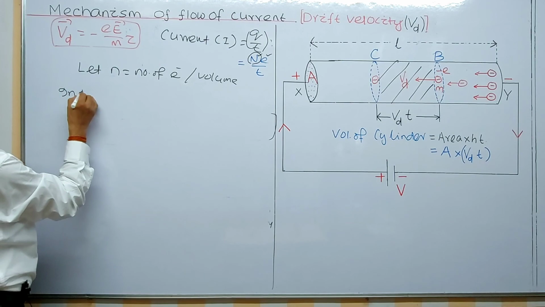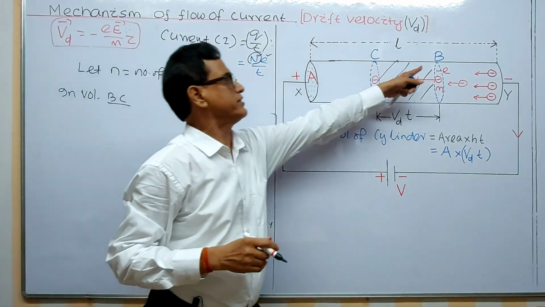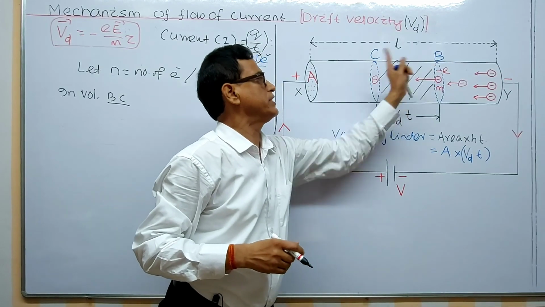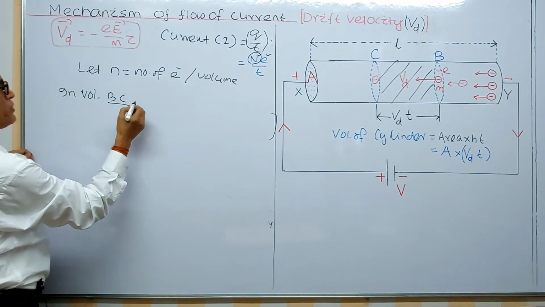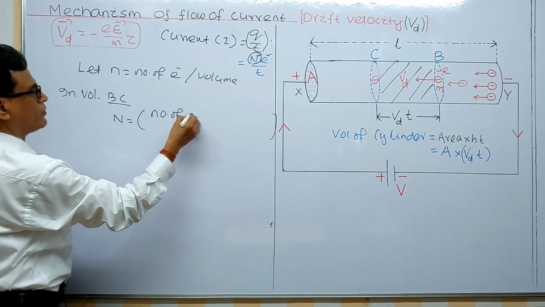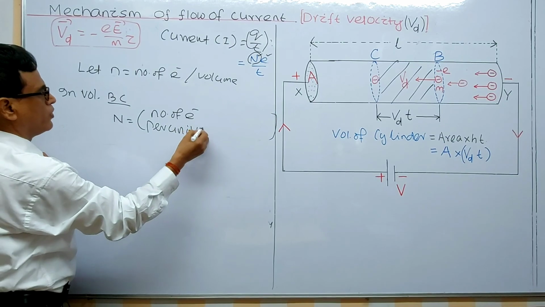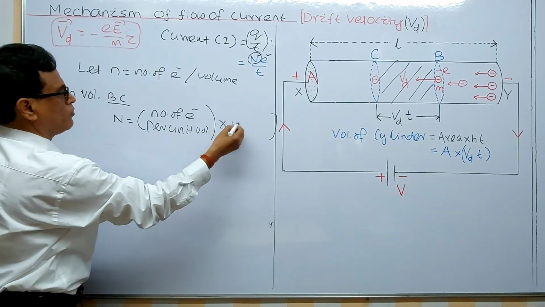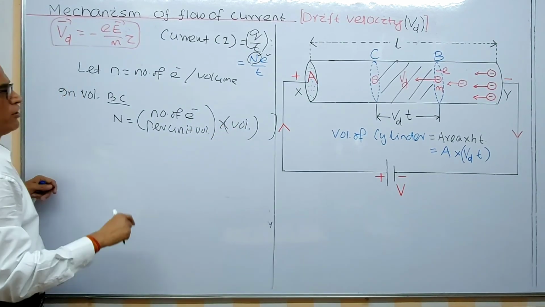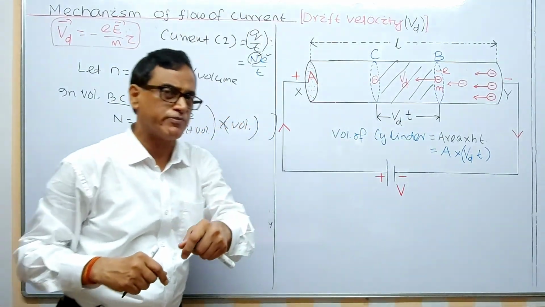So in the volume of the cylinder BC, the number of electrons is the number of electrons per unit volume of this metallic conductor into the volume of that region.